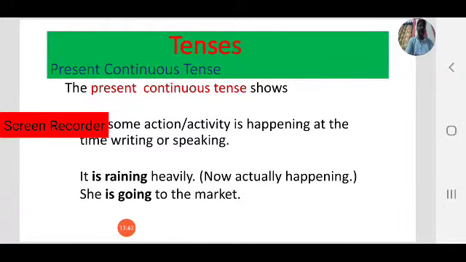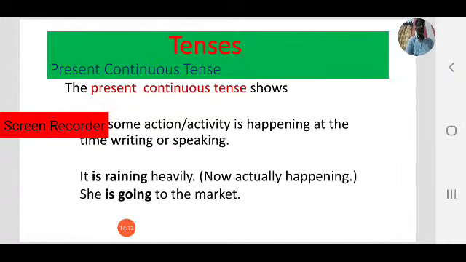It is raining heavily. That is happening right now. We are discussing present continuous tense. What happened outside? It is raining heavily.